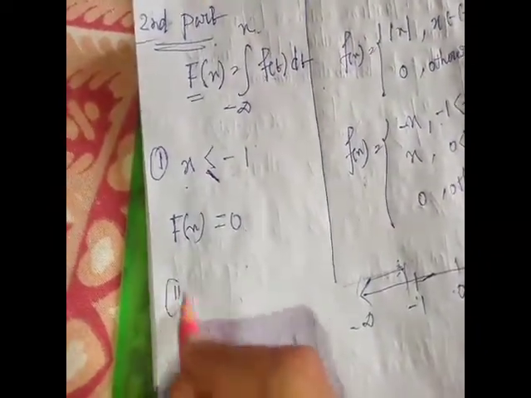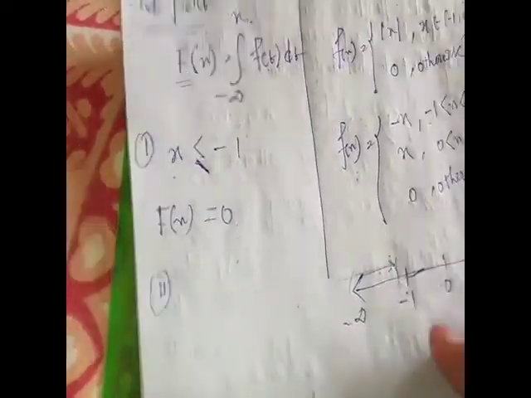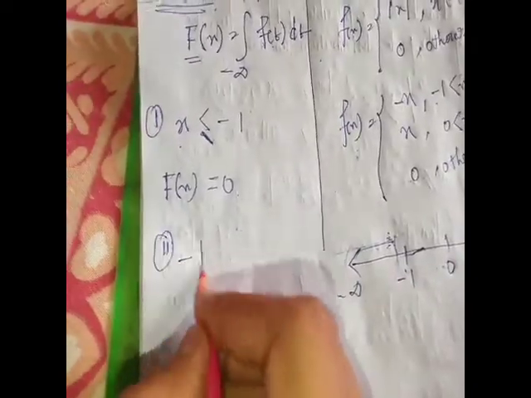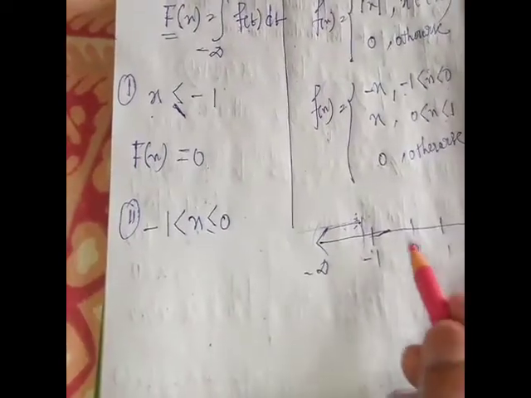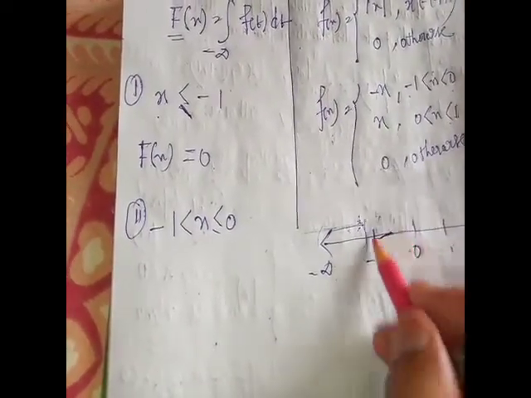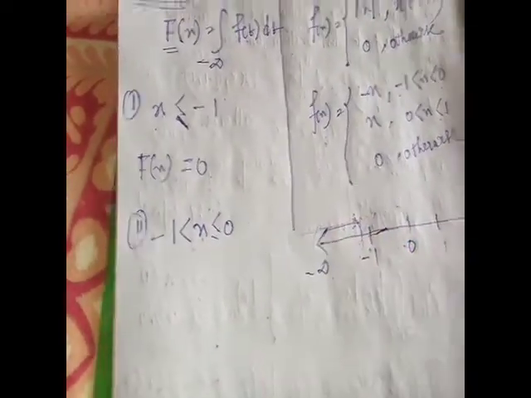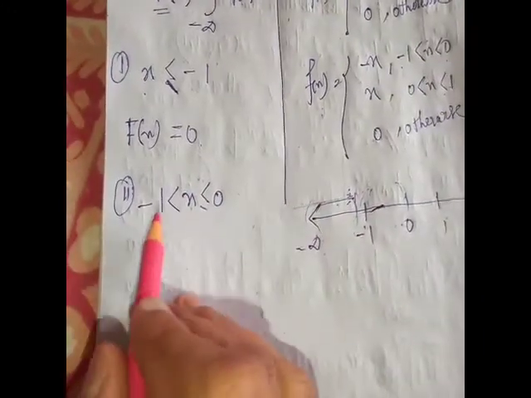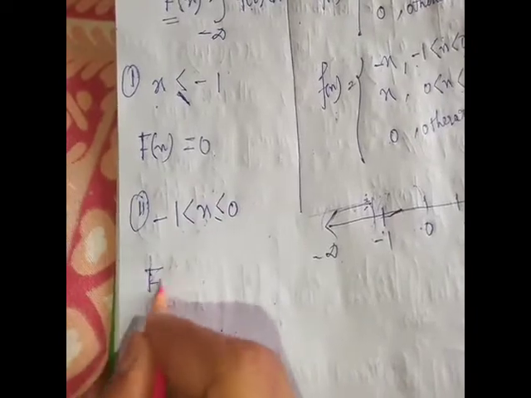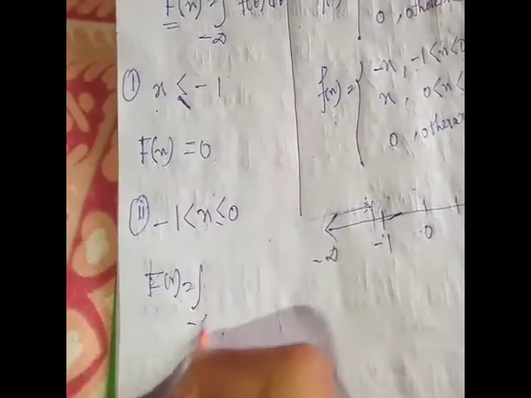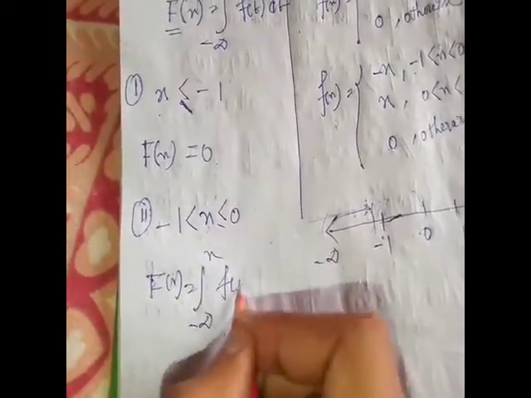Second case is when -1 < x ≤ 0, when x lies in this interval. In this case F(x) equals the integral from -infinity to x of f(t) dt.